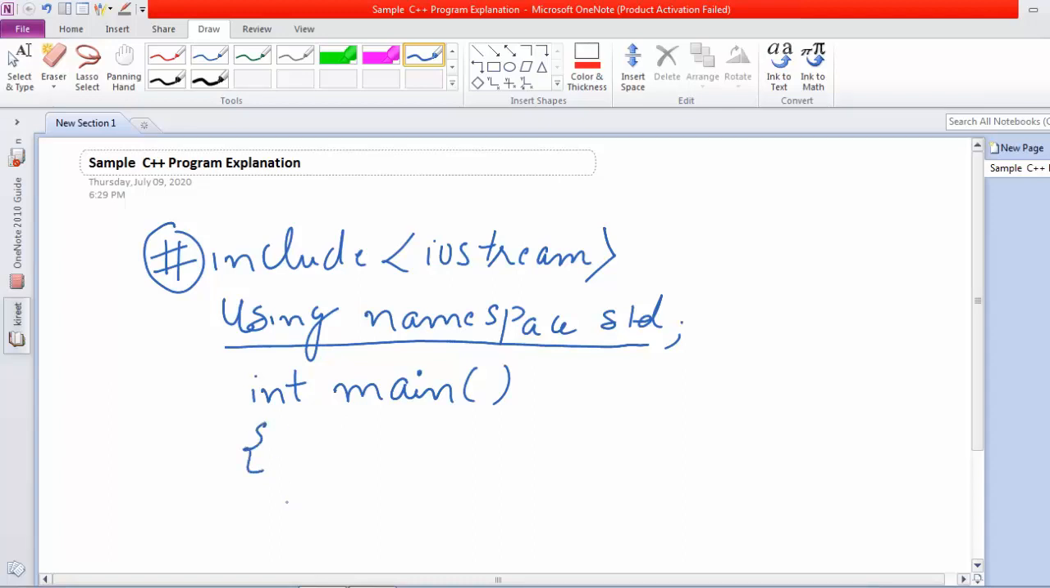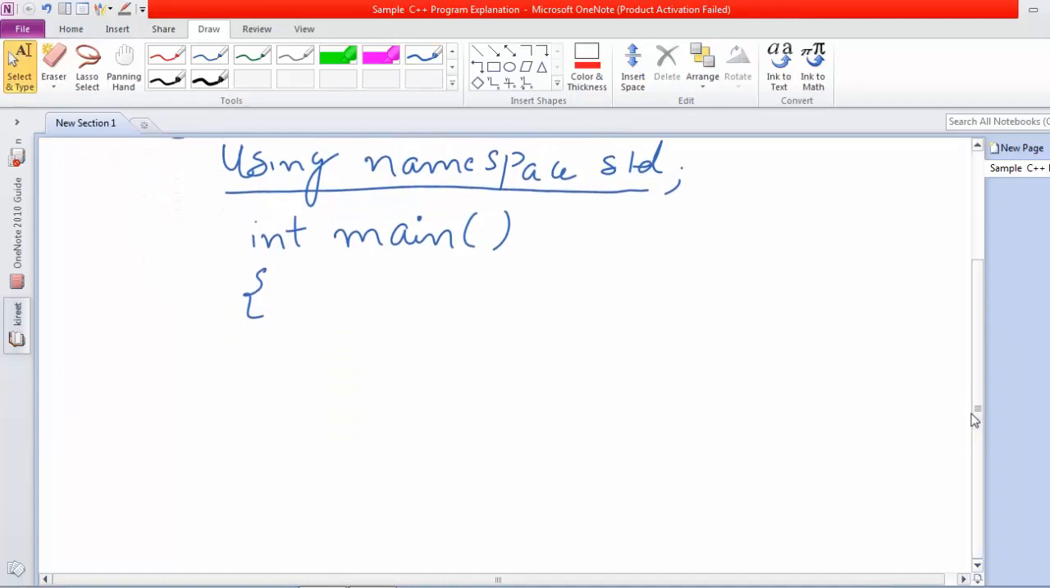Then come the curly braces. This is the opening brace, and inside it we have to write our business logic. Our business logic will be present in this block, all the logic pertaining to a program. But this is a first program, so we are more interested in printing a message. We'll just print a user defined message.